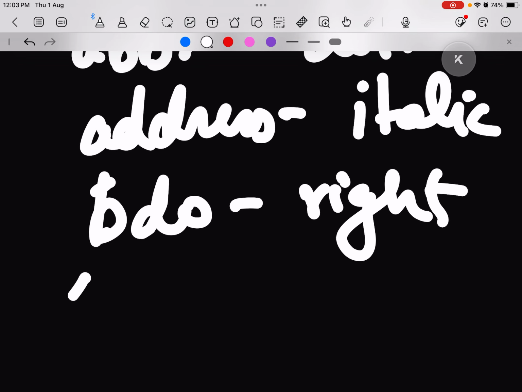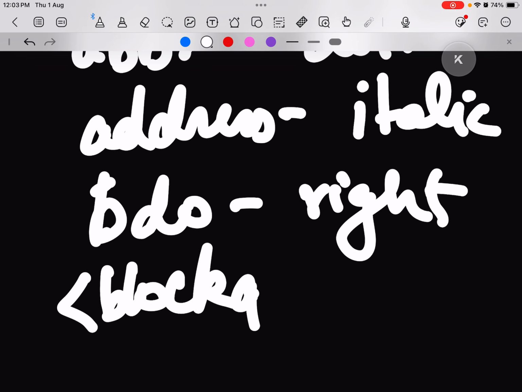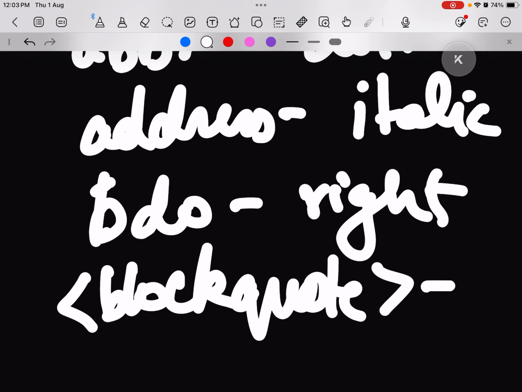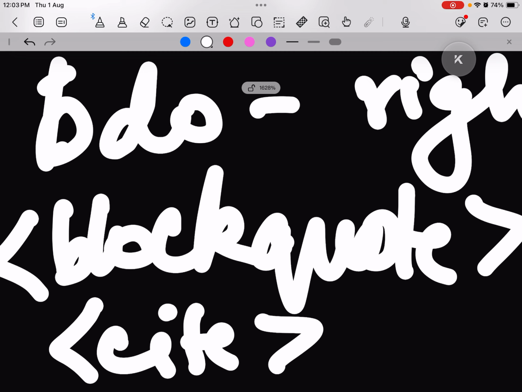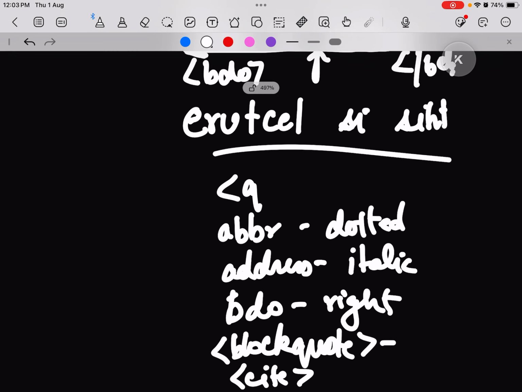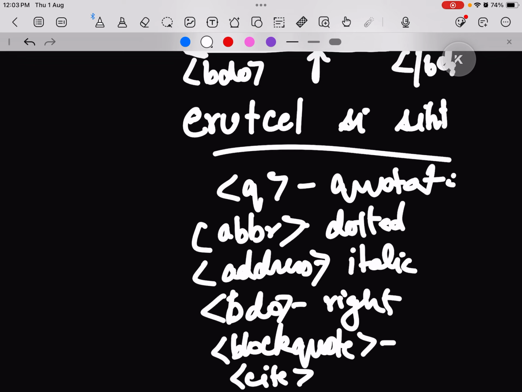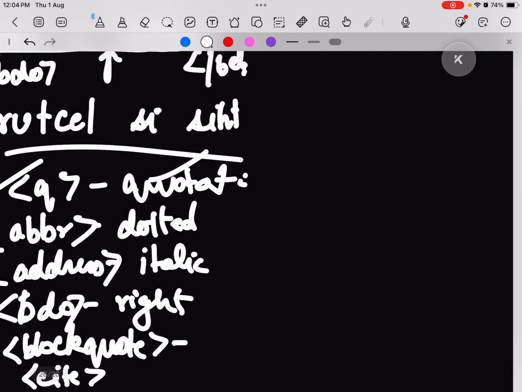Then we have blockquote, which will define that this line is from some other place. Then we have cite, which basically defines the title of the work we are talking about. And at last we have the Q tag, which is used for quotations. We can add quotations directly also, simply like this. So you don't necessarily have to use the Q tag, but something that you actually want to be quoted, you want to tell that it's quoted, or you want to define that it's basically quotation, then you should use Q tag. So this is about quotation and citations.